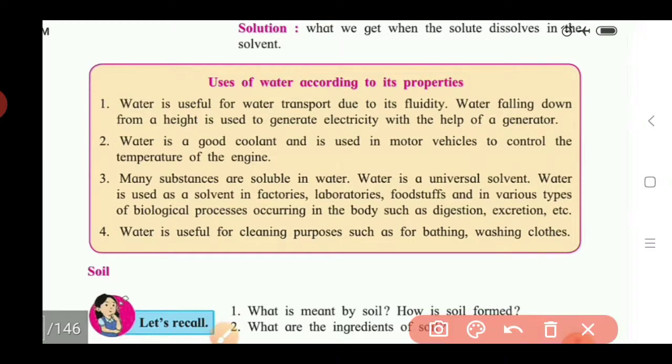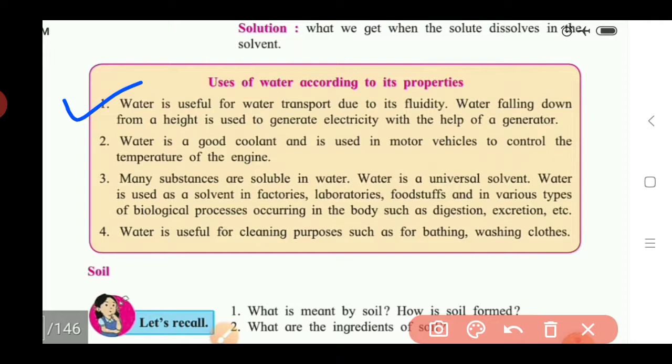First, water is useful for water transport due to its fluidity. Water falling down from a height is used to generate electricity with the help of a generator. Water can flow easily from a higher level to a lower level, or from higher potential to lower potential.